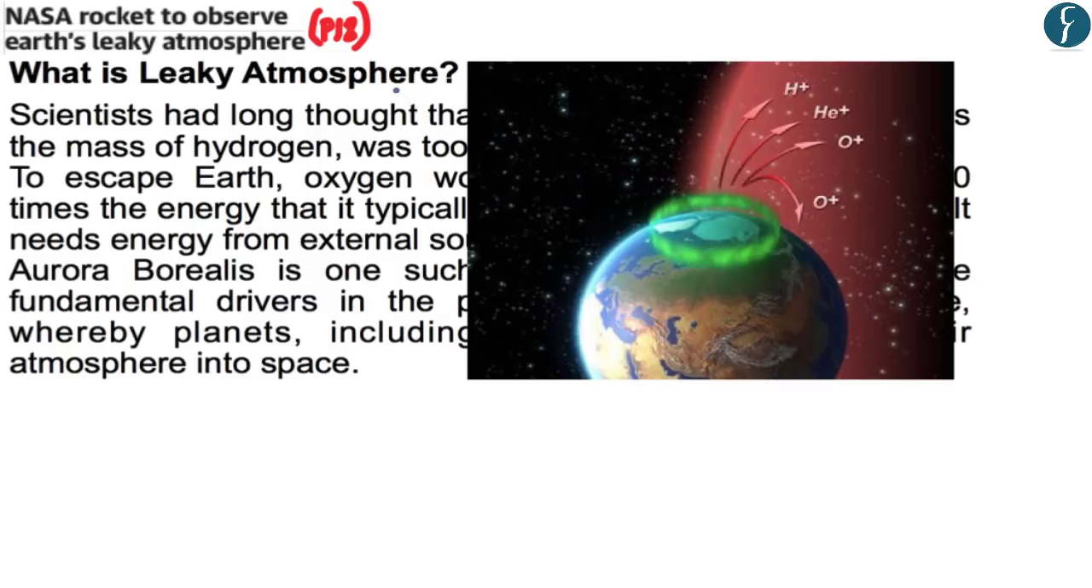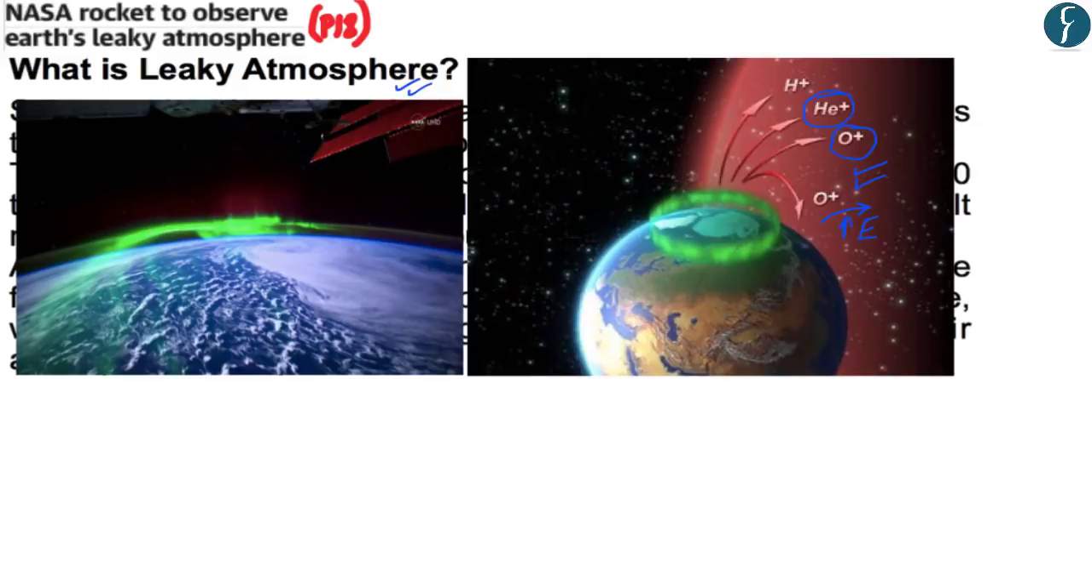Now before understanding what a leaky atmosphere is, you need to understand that the mass of oxygen is roughly 16 times the mass of hydrogen, and therefore what had been assumed was that oxygen was too heavy to escape the gravity of Earth, and that for oxygen to escape, it would require a very large amount of energy. But what has been found is that oxygen receives a large amount of energy to escape the atmosphere of Earth from an external source known as aurora borealis.